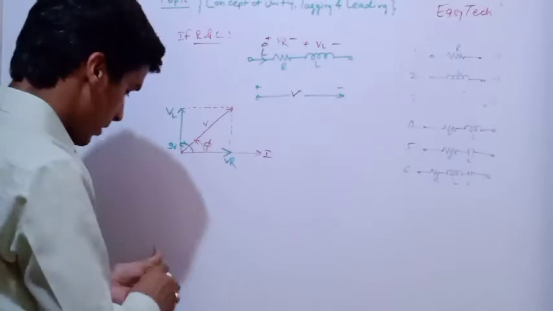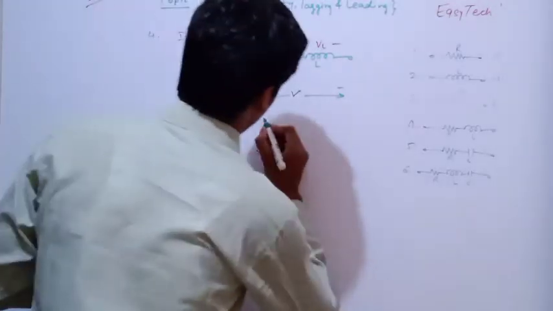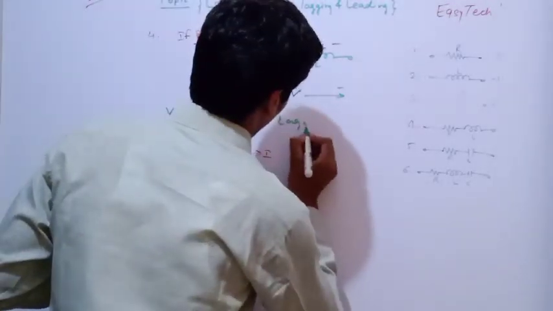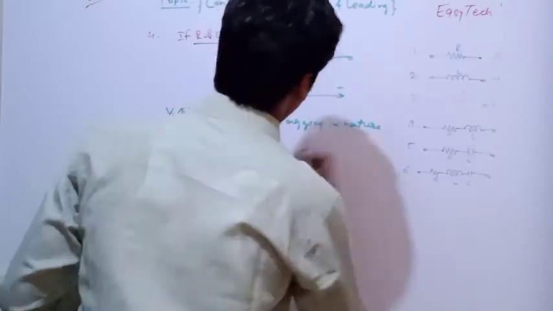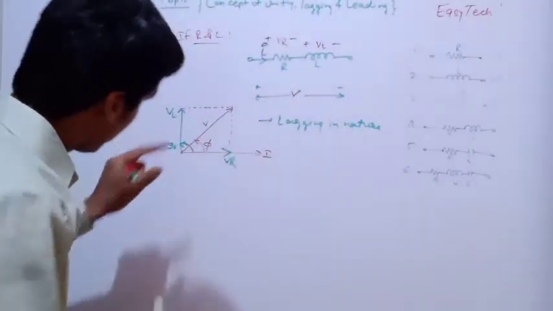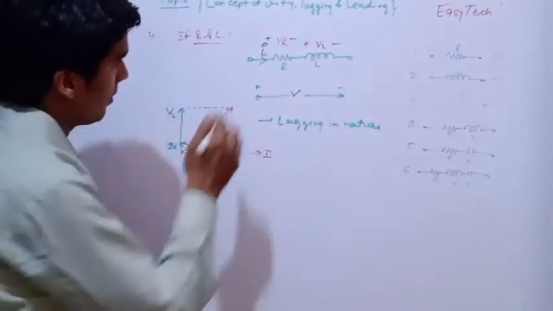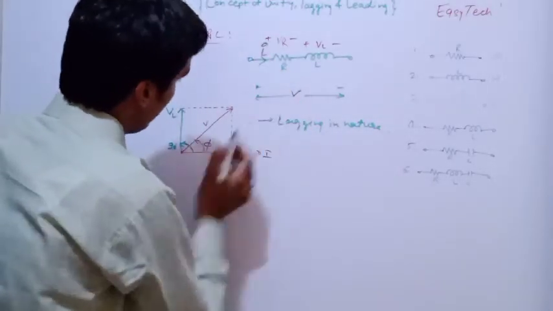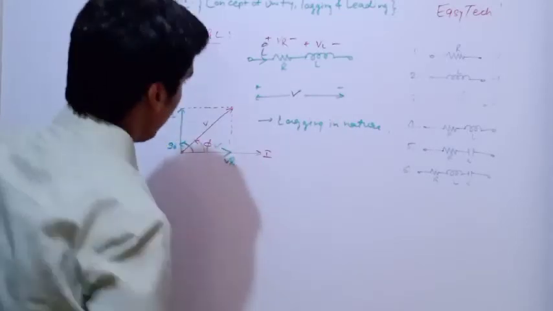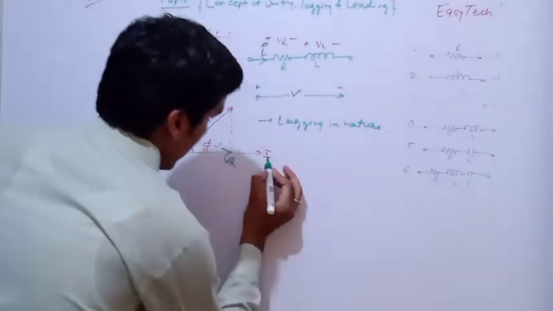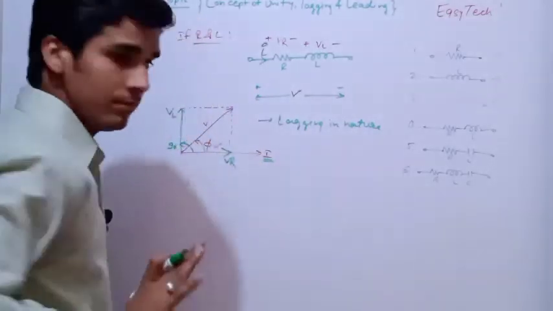That means this circuit is lagging in nature. Why? Because the phase difference between this I and this V is equivalent to phi, and this I is actually lagging.